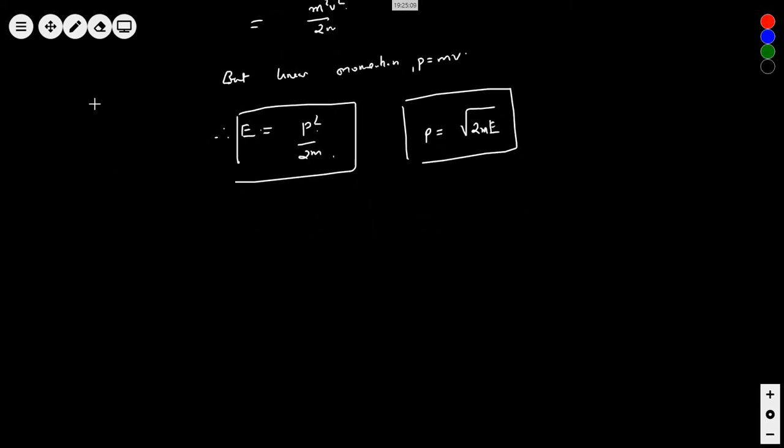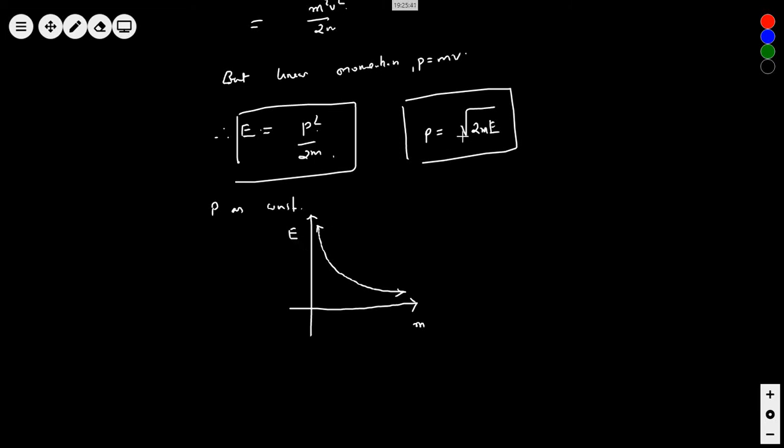So if you plot a graph for P constant, between energy and m, this is m, this is energy, they will be inversely proportional. What does this mean? This means as mass increases, energy will fall. Correct or not?